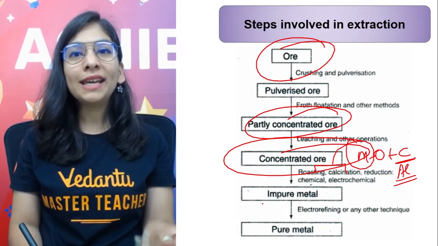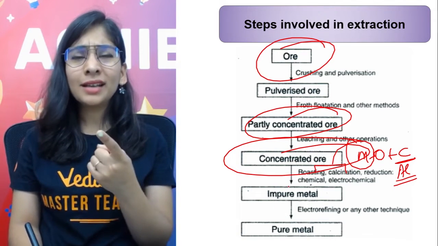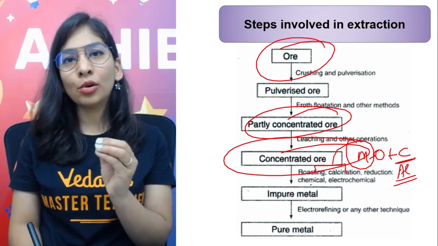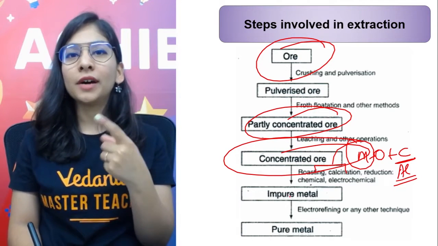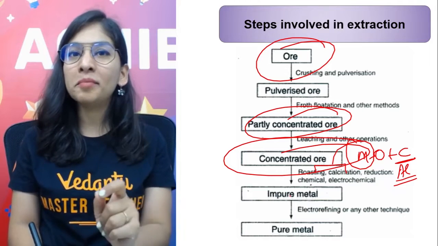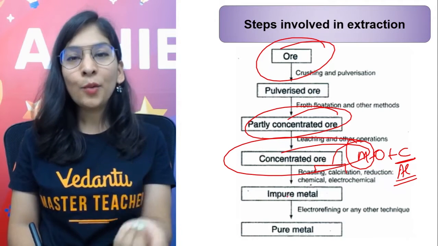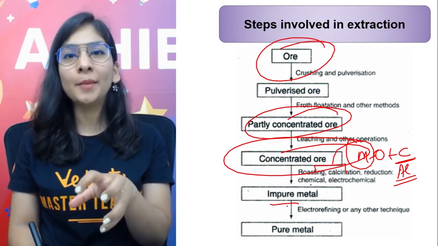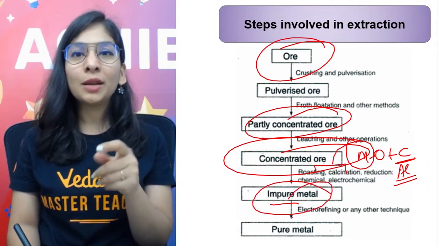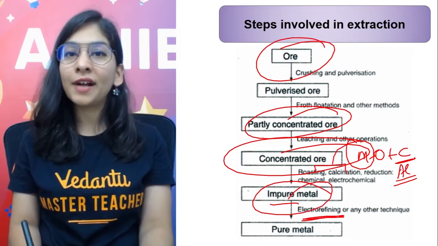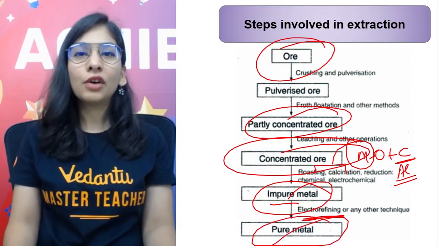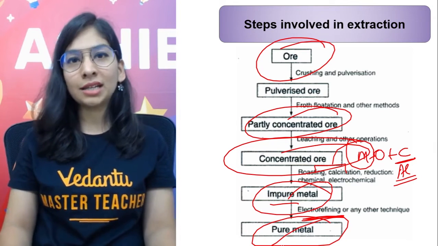Okay, and sometimes we use electrolysis also, like for highly reactive metal ore. We can get the metal with the process of electrolysis because that's the best method to get the pure metal. When we get our metal, sometimes it can still contain impurities of other metals, and from the impure metal we are going to refine it, electro refining, for the purification. Generally the method uses a kind of electrolysis only, and we'll get our pure metal.